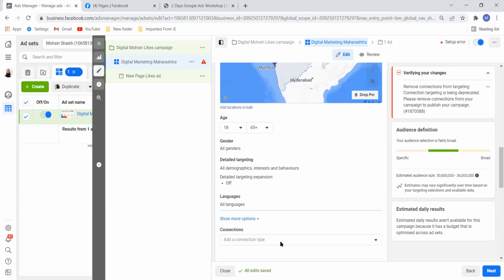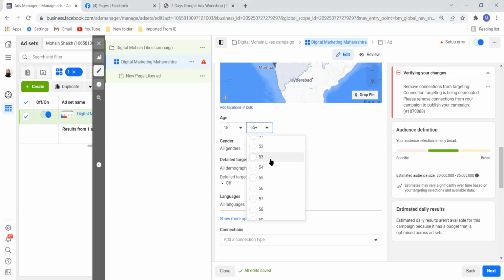Now I have a question for you. If I want to target people for digital marketing, what is the age limit I should enter? There's 18 to 65. What age limit should I enter for targeting digital marketing? So I want to target people who are interested in digital marketing. What should be the age limit? 18 to 40, 18 to 55. Okay. Yeah, 18 to... I would suggest 18 to 40 is good.